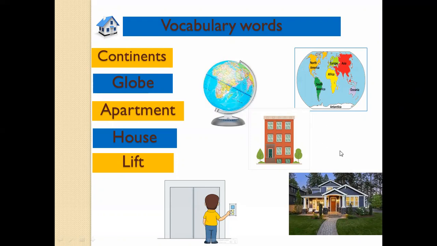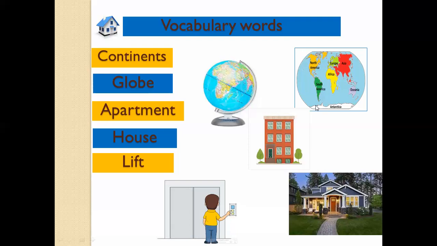So in apartment buildings, there are many floors, like towers. They are tall and there are different floors. And many people live in an apartment building. Those who live in houses, there is only one family that lives in a house.